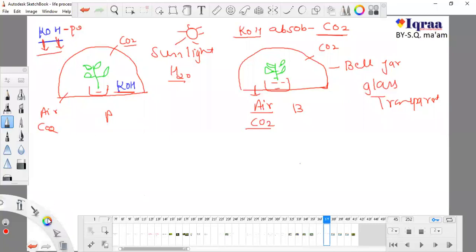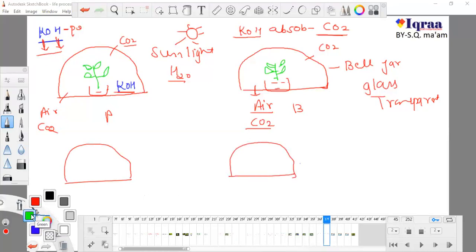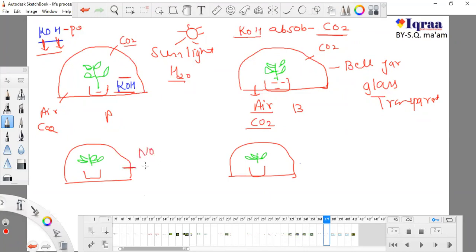This is bell jar 1 and this is bell jar 2, which is just a glass covering, nothing else. The plant will remain green, because there is no problem with sunlight. But in the first plant, all the CO2 is absorbed by the KOH. Without CO2 there will be no photosynthesis, and in the other there will be photosynthesis.